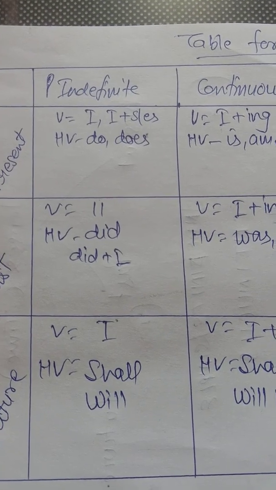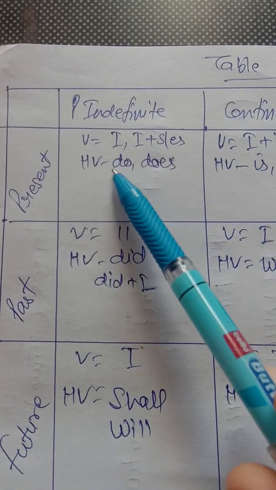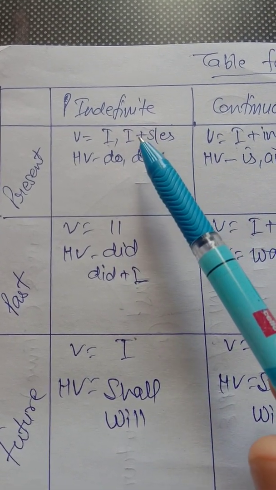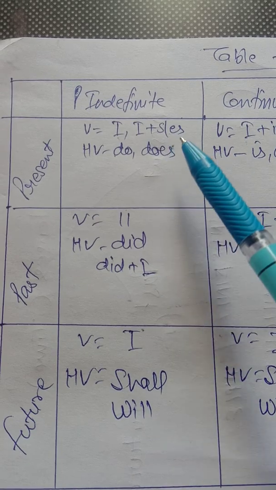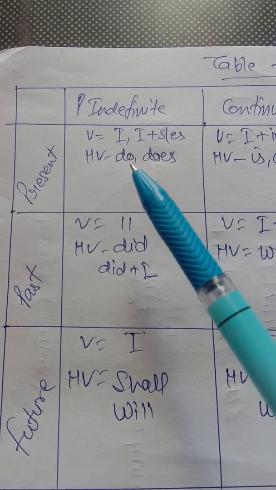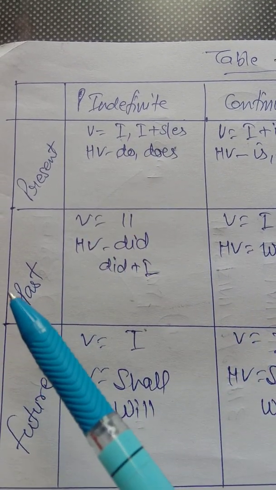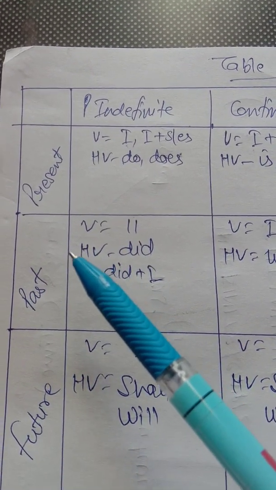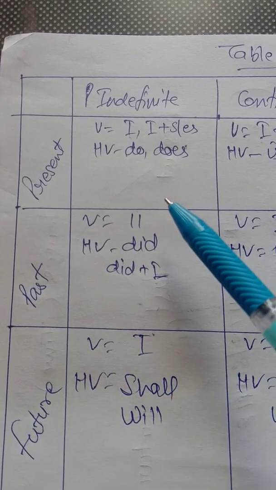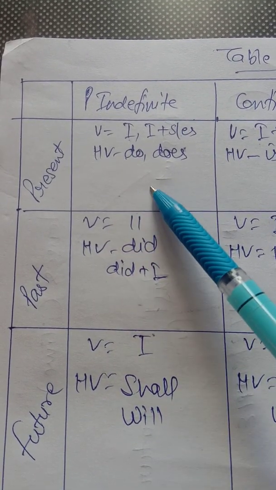So what is the identification of present indefinite tense? In present indefinite tense, first form and sometimes first form plus s or es. For example, he writes a letter, writes. They go to school, go. So that is the identification of a present indefinite tense. It means when there is first form or first form plus s or es, present indefinite tense is used. And when the sentence is negative, do not or does not.